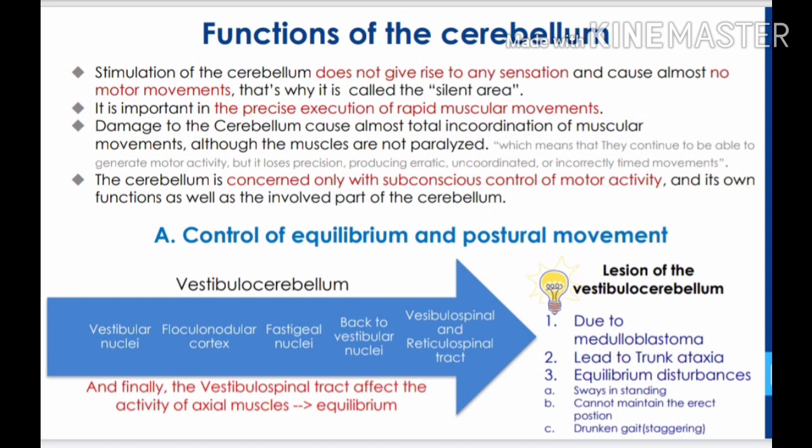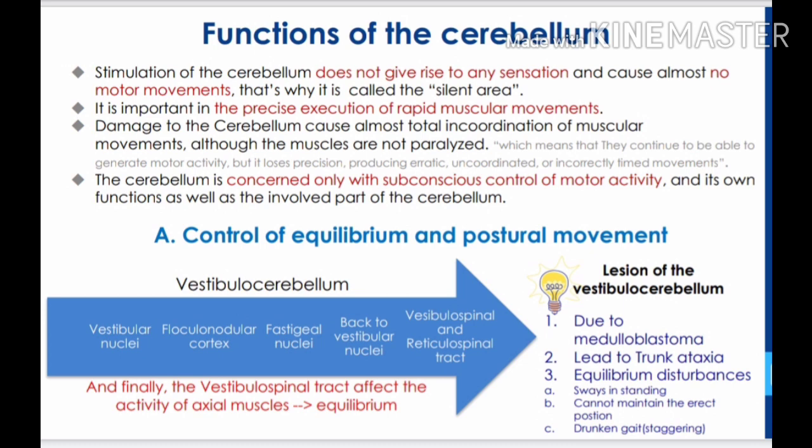Damage to the cerebellum causes almost total incoordination of muscular movements although the muscles are not paralyzed, which means that they continue to be able to generate motor activity but it loses precision, producing erratic, uncoordinated, or incorrectly timed movements. The cerebellum is concerned only with subconscious control of motor activity.